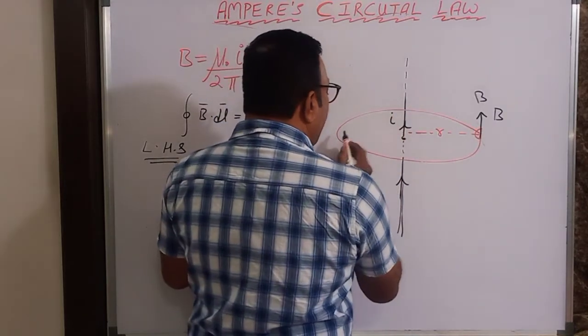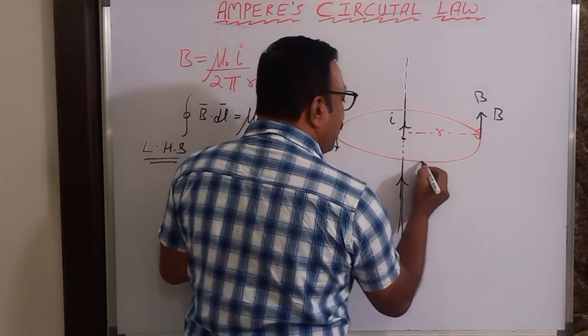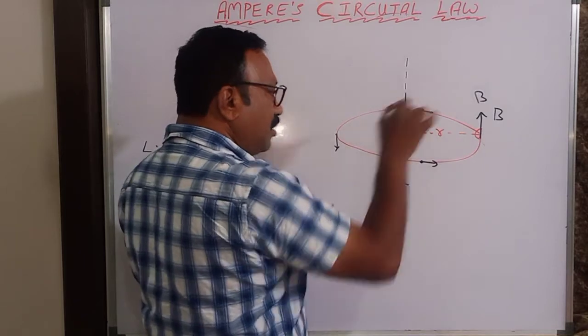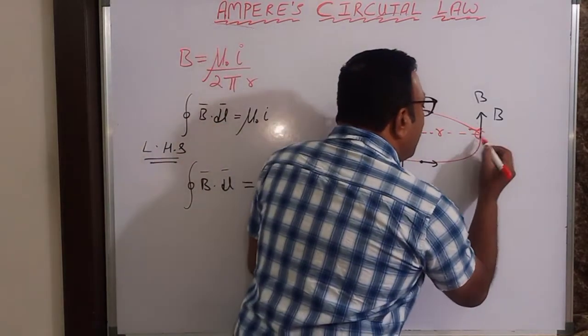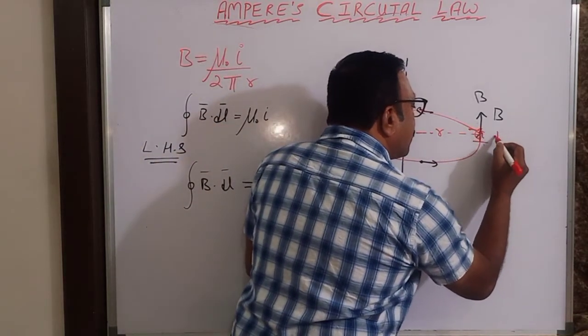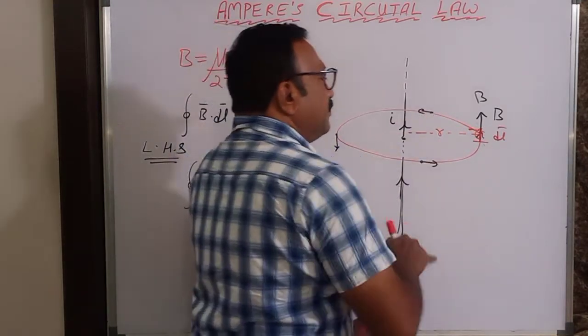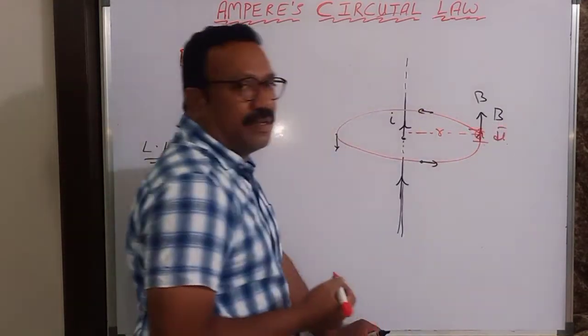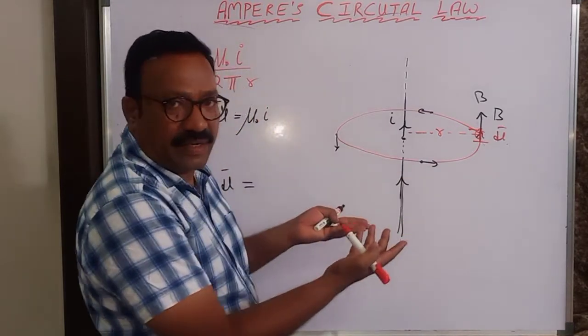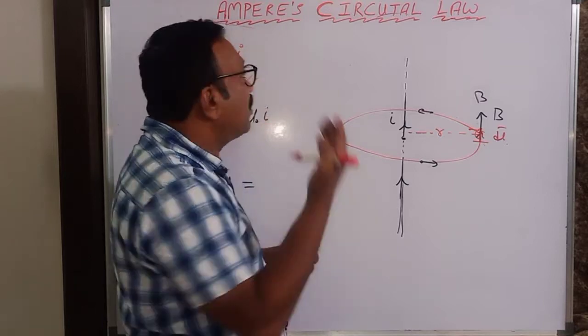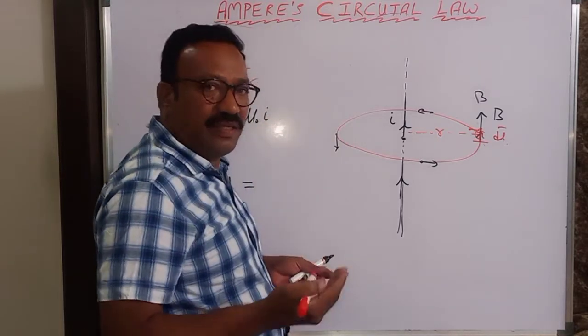So the magnetic field here is tangential, the magnetic field here is tangential, the magnetic field here also is tangential. And dl bar is taken like this, in the direction of the field only, tangential. And dl bar and B bar are parallel to each other. So I told you, the degree of symmetry you have to make it more here in order to apply Ampere circuit law in the easiest way.